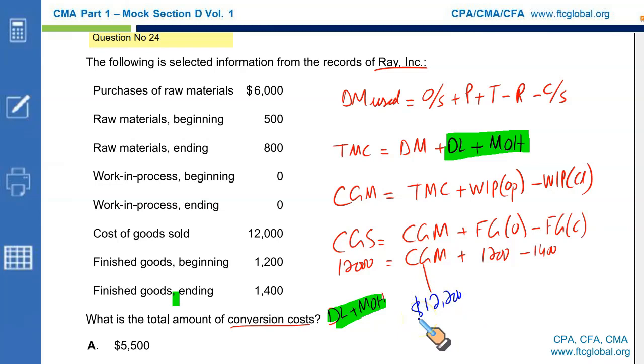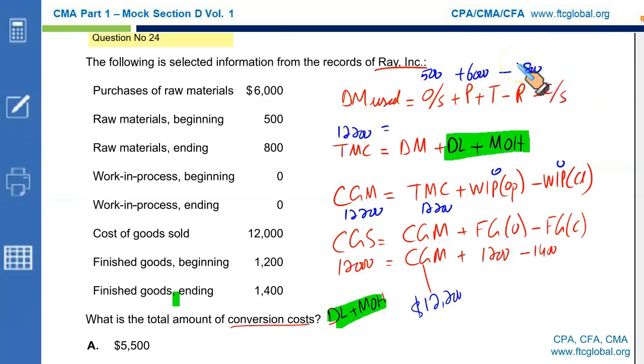Since there is no work in process opening or closing, your cost of goods manufactured is basically your total manufacturing cost. If the total manufacturing cost is 12,200, and we have already been given the direct material used, the opening stock was 500, purchases were $6,000, no transportation, no returns, and deduct closing stock, which is 800.